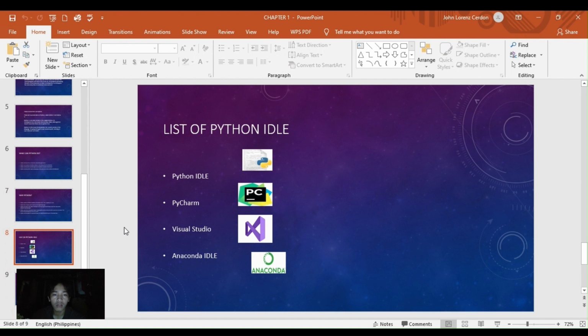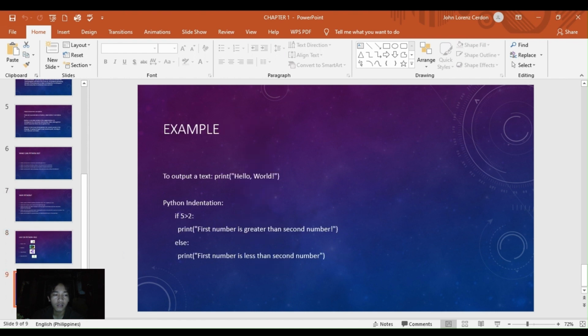List of Python IDEs: Python IDLE, PyCharm, Visual Studio, Anaconda. Example of how to output a text: print hello world. Python indentation: if the first number is greater than the second number, print first number is greater than second number. Else, print first number is less than the second number.